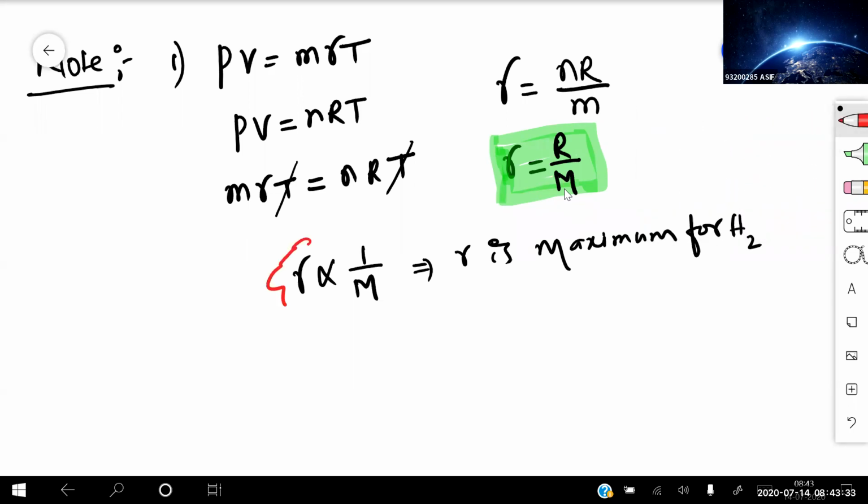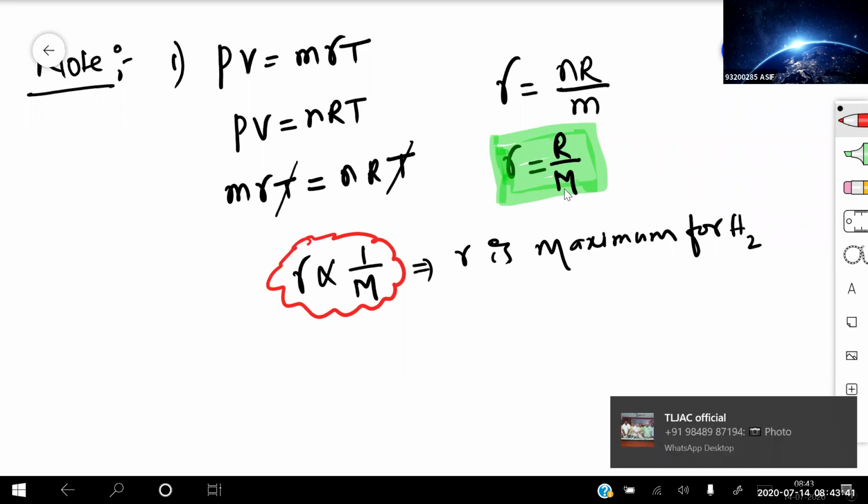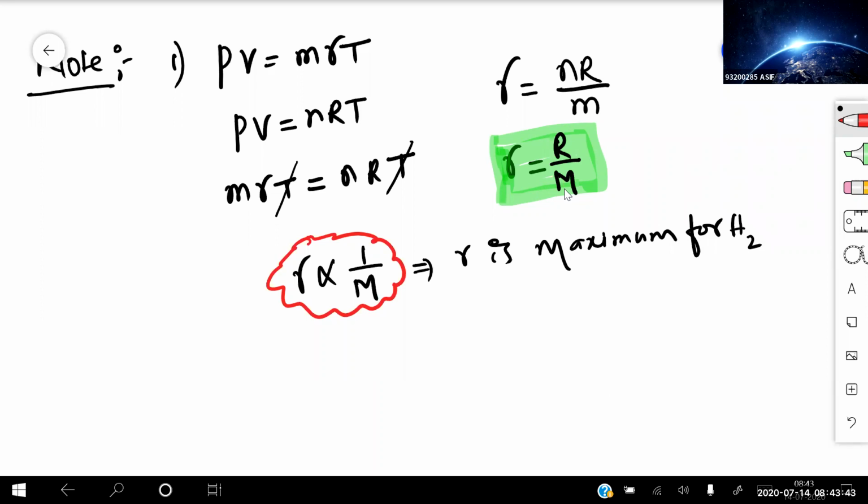This is very important for your competitive examinations. Small r is inversely proportional to capital M. So r is maximum for hydrogen. Small r is known as the specific gas constant. So this is the value of your small r, it is not a gamma.